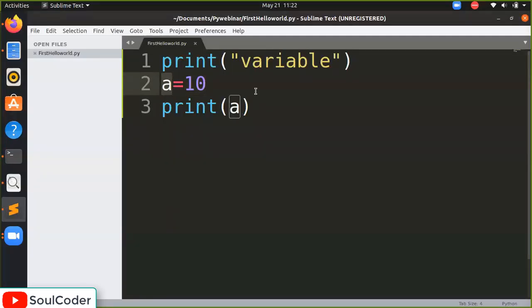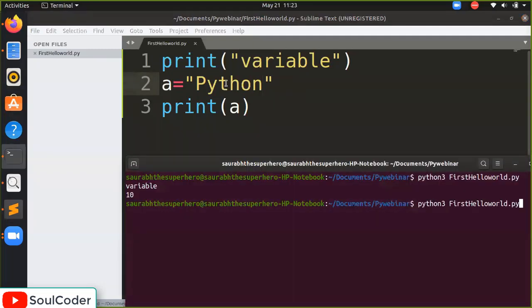So what else can we store in the variable? We can also store strings in the same variable. If you are already familiar with C and Java, you have to define it like int a, char a, string a. In Python, you are independent, and Python will do it automatically. According to the data, it will define the data type of it. So I am saying Python, so it will display Python here. So the variable has the value of Python.